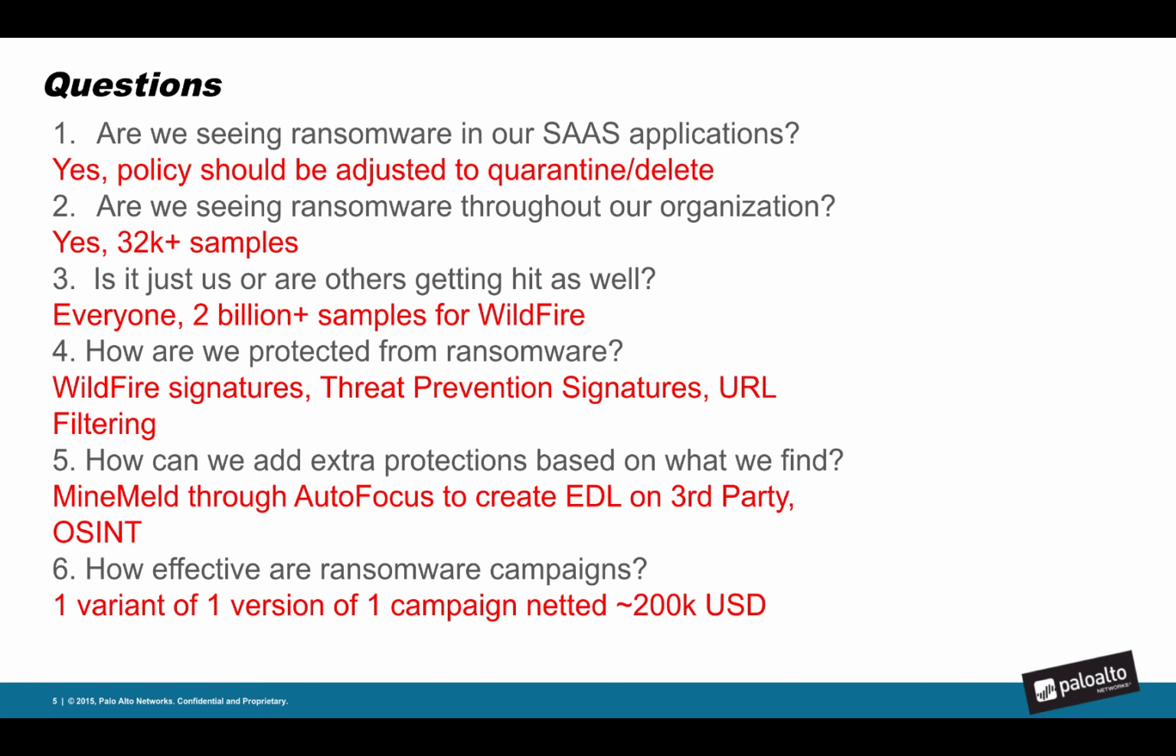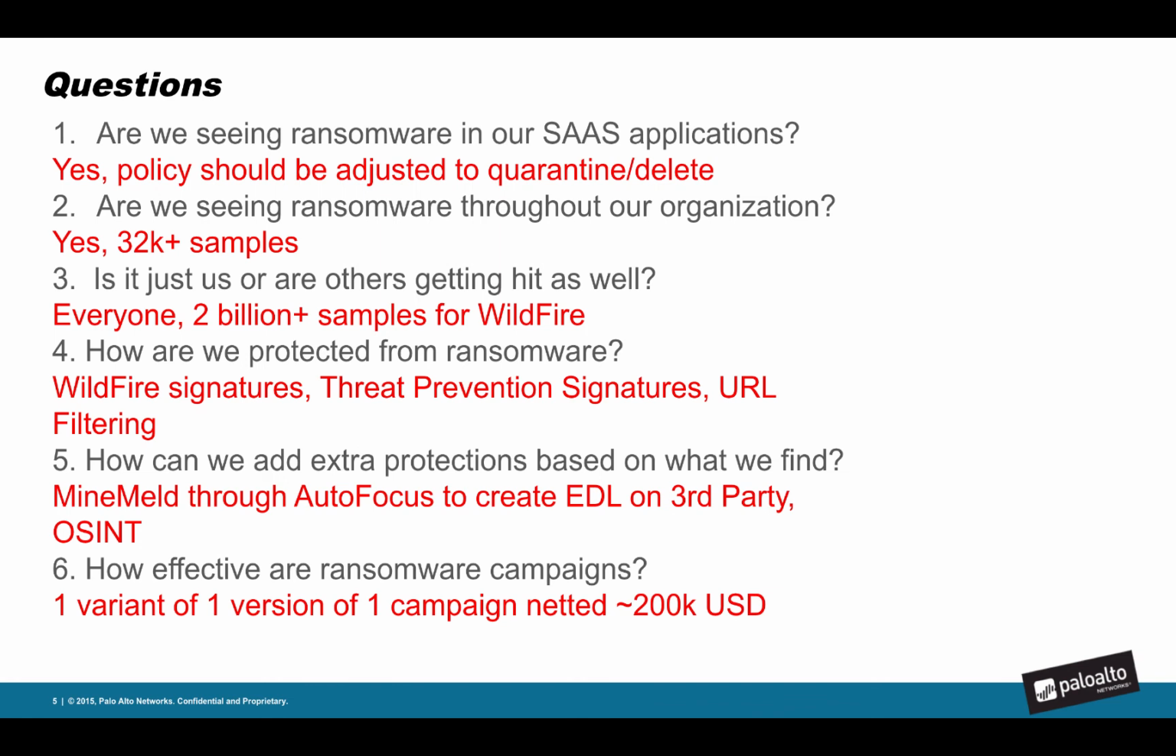Number two, are we seeing ransomware through our organization? Yes, more than 32,000 samples from day one. If we wanted to, we could drill down into an individual week, days, hours, etc. But yes, ransomware is a massive problem hitting our environment. Is it just us or others getting hit as well? Yes, everyone's getting hit. There's more than 2 billion samples that we're seeing in Wildfire or through AutoFocus.